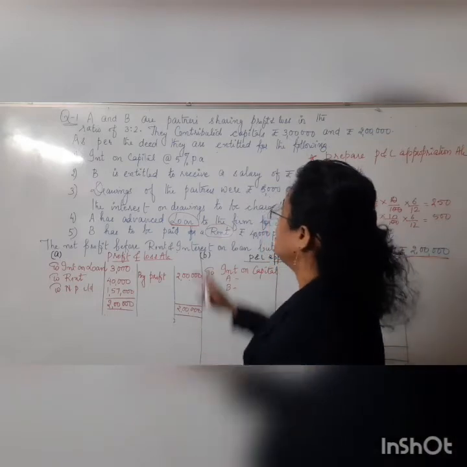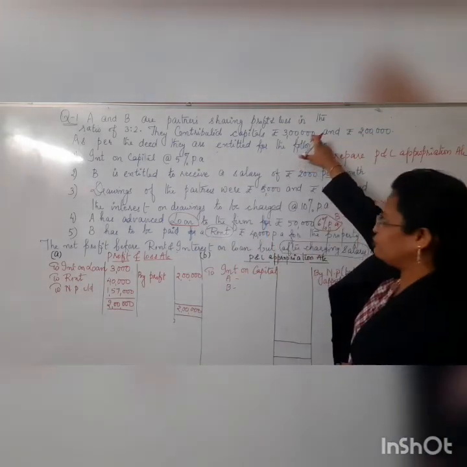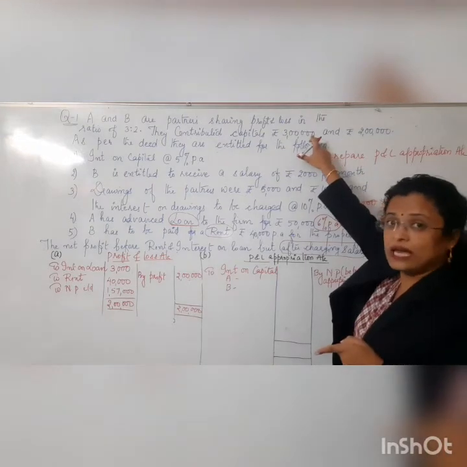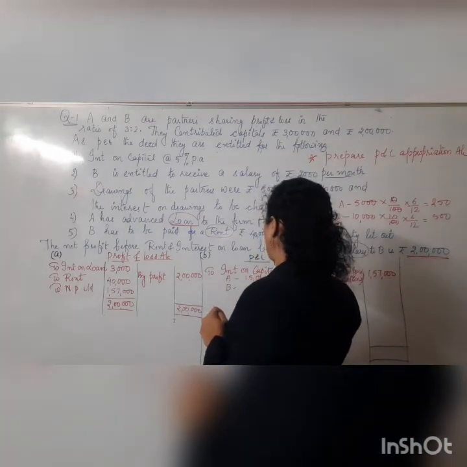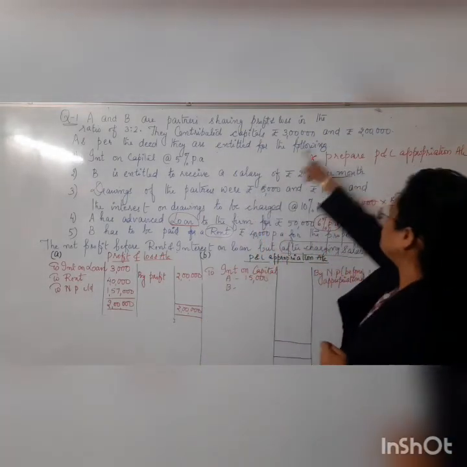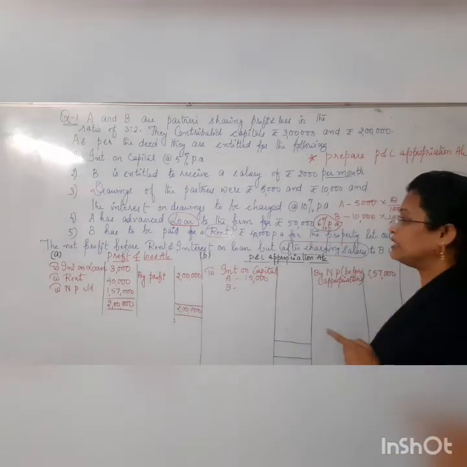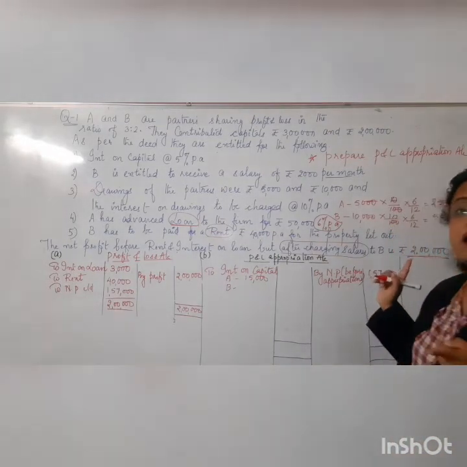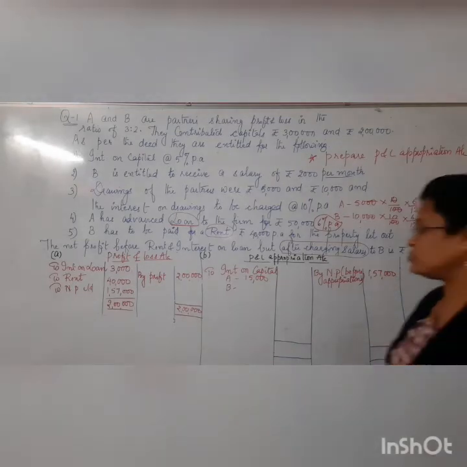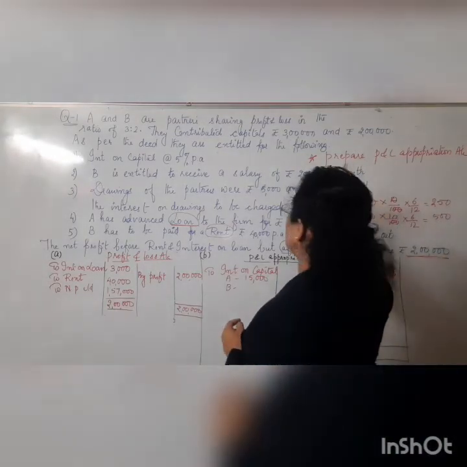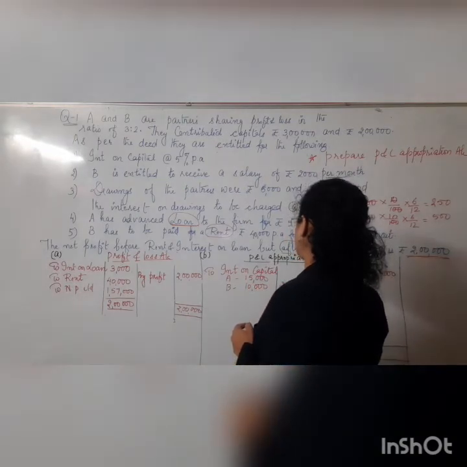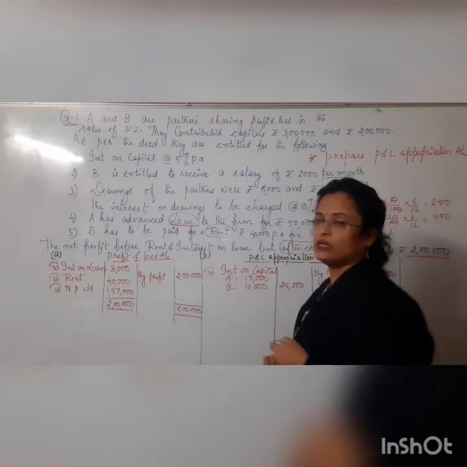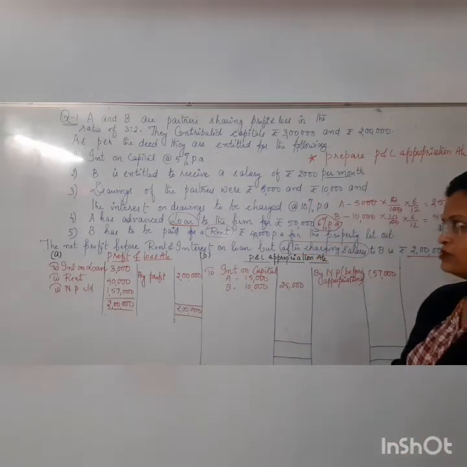Let me calculate it. 5% on 3 lakh for A. On 3 lakh I need to calculate 5%. So how much will I be getting? The value here will be 15,000. Similarly, 5% on 2 lakh. B's capital is 2 lakh, on which we are supposed to calculate 5% interest on capital. So how much is it? That is 2 lakh into 5%, which is 10,000. So the total interest on capital will be how much? That is 25,000.